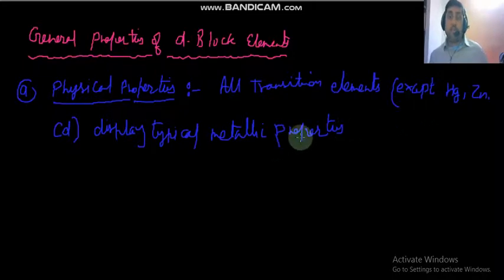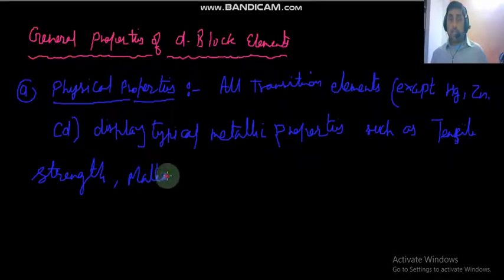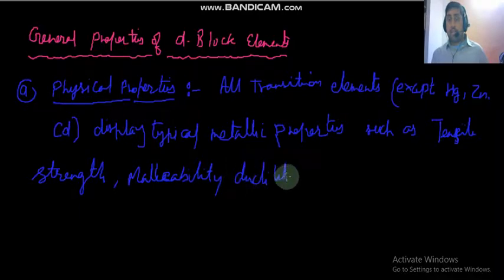So except these three, all other members exhibit typical metallic properties such as tensile strength, malleability, ductility, and good conductivity of heat and electricity.